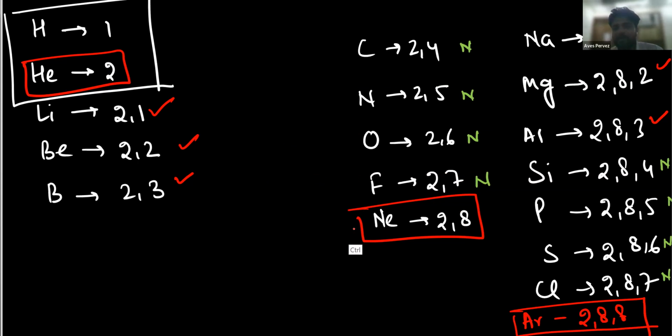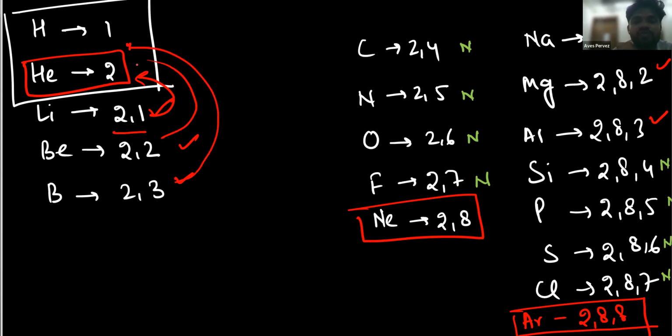So what we learn in chemistry is that some elements lose electrons, some elements gain electrons, and some elements share electrons in order to attain this stability of the nearest noble gas. To the nearest noble gas. For example, hydrogen would like to have the electronic configuration of helium, that is 2. Lithium would like to have the electronic configuration like helium, so it will lose one electron. Beryllium will also lose electrons, and boron will also lose electrons.